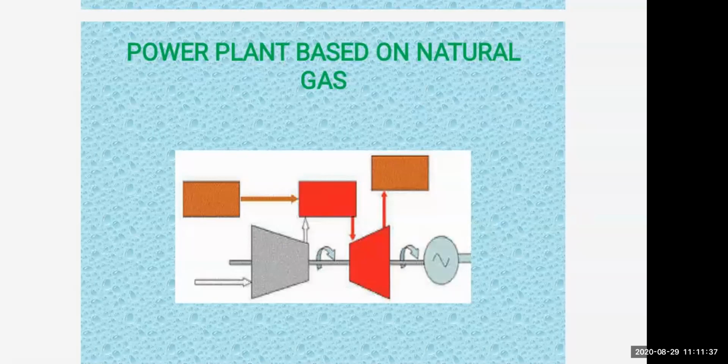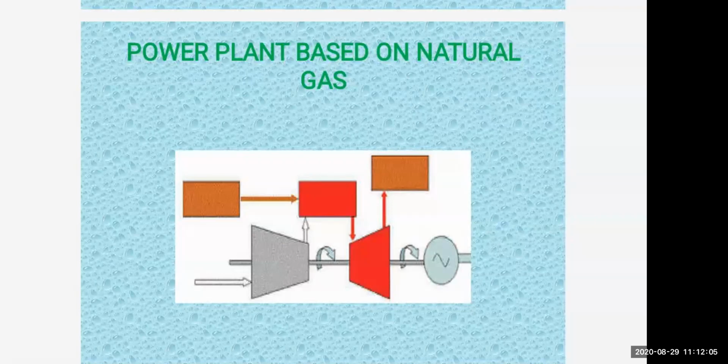Now here, what all things should be labeled? A fuel is there. There's a combustion chamber. Gas turbine is there. Emission of hot gases is there. Then the generator, which generates electricity, and electrical energy is produced. You can observe figure 5.14, schematic of power plant based on natural gas, page number 52. So this is how it is arranged, the schematic of the power plant.